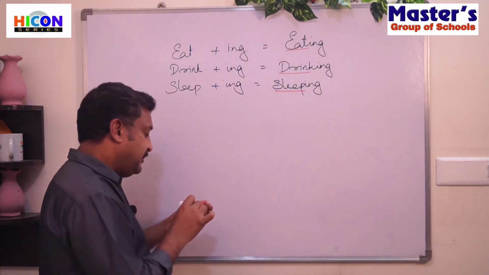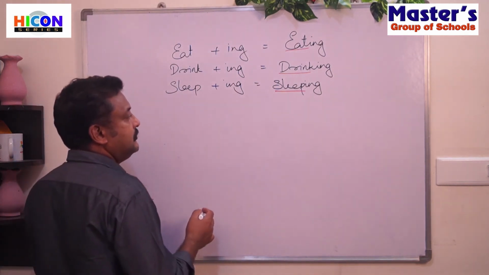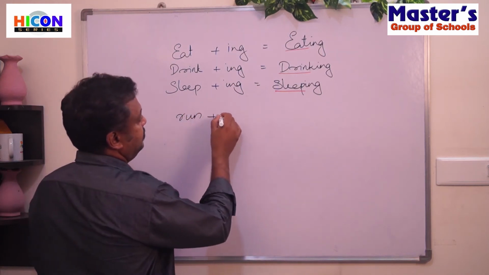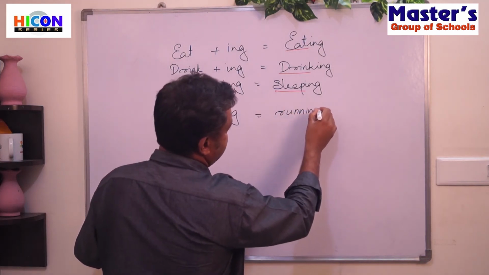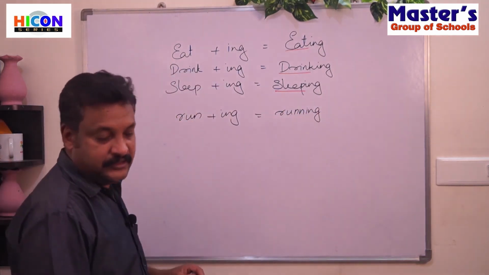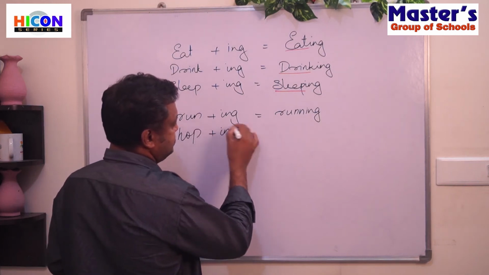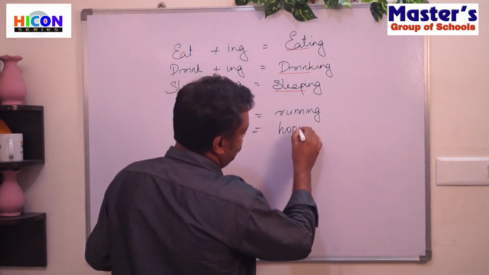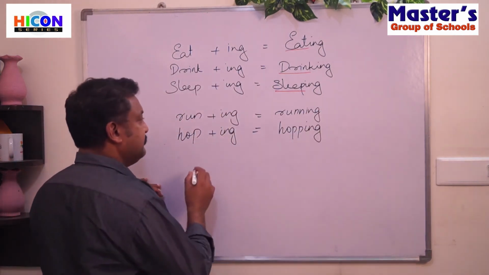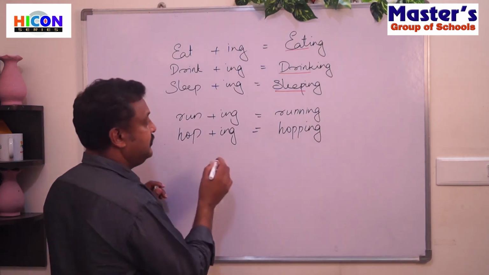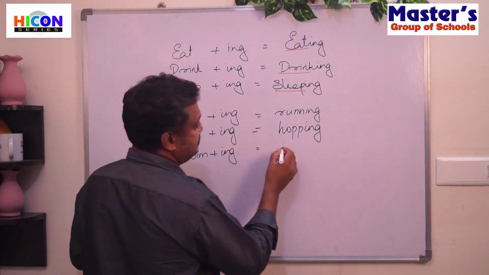Clear? But when we try to do some other words, for example, run plus ing, what happens? R-U-N-N-I-N-G. Okay, then we have hop, H-O-P, hop plus ing. What happens? H-O-P-P-I-N-G. Then we have swim. What happens?